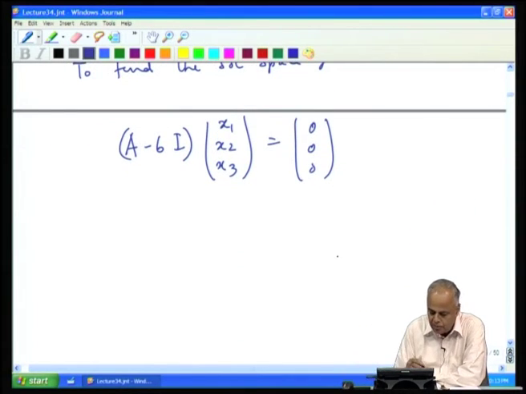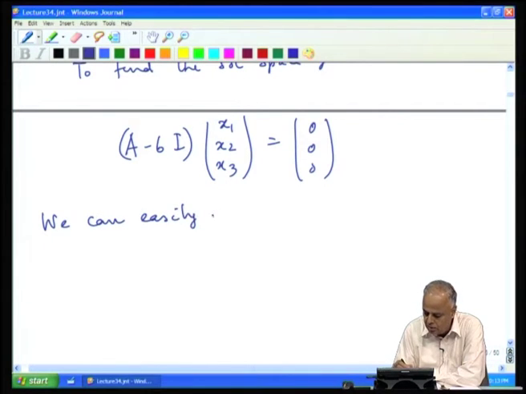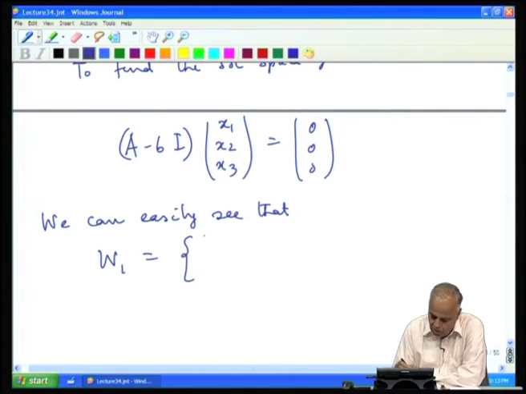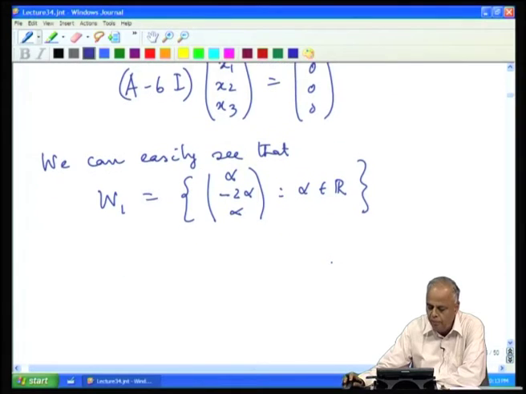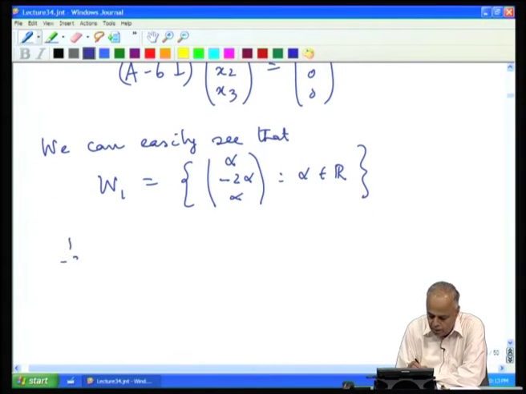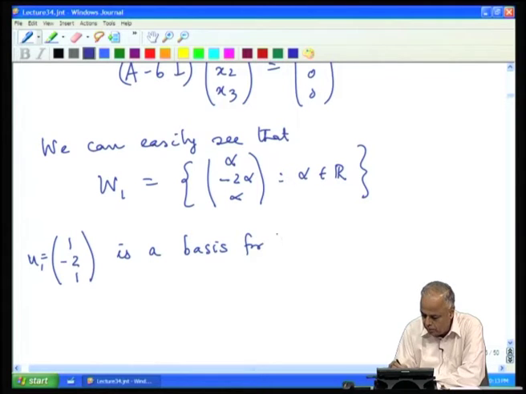When we solve this system, we can easily see that the set of all solutions we get is of the form alpha, minus 2 alpha, and alpha, where alpha is any real number. And therefore, we see that 1 minus 2 1 is a basis for W 1.